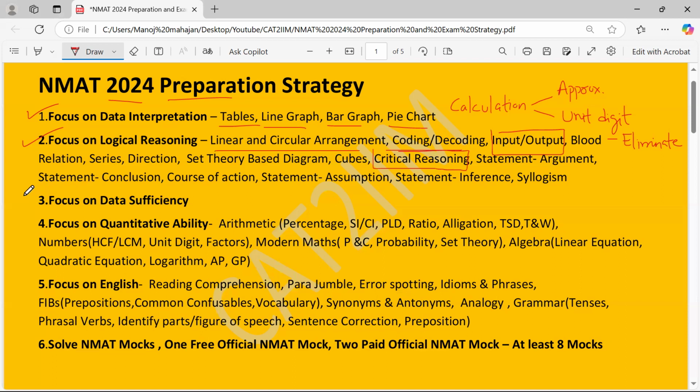Then you have to definitely focus on data sufficiency. It would be new for some of the students. So have an idea what kind of questions are tested in data sufficiency.